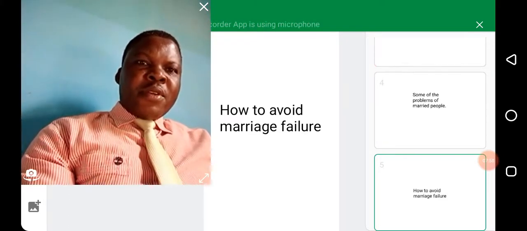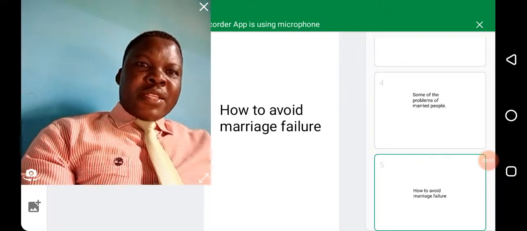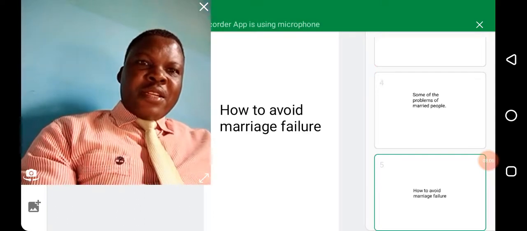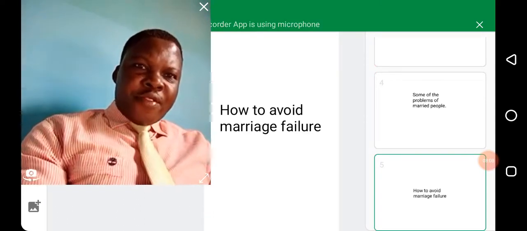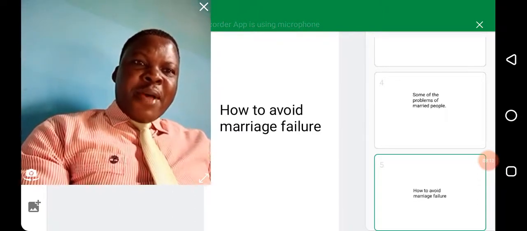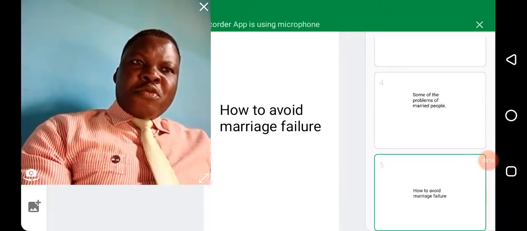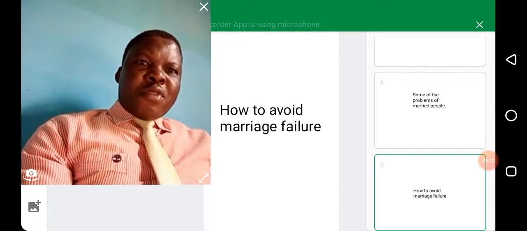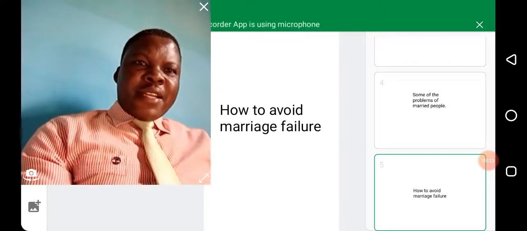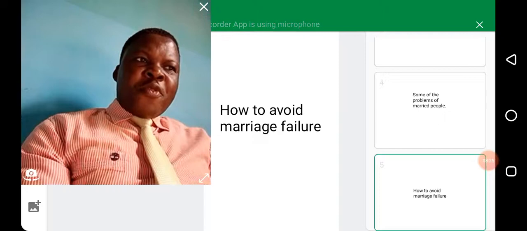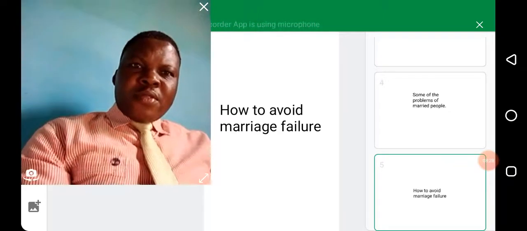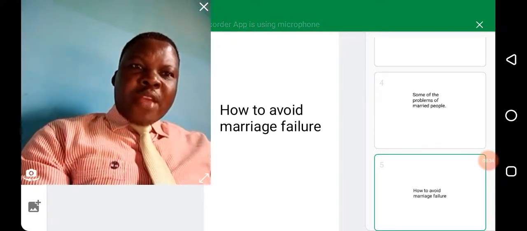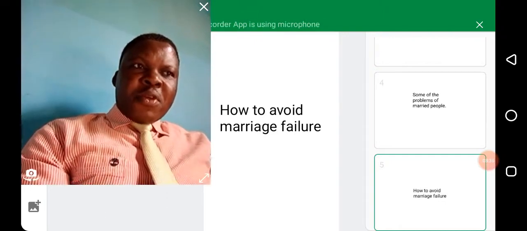Number one, the husband and the wife should try to understand each other. Yes, it is very important you understand each other and you learn how to forgive. Even sometimes if the man is right, he may choose to agree that he is wrong just to allow peace to reign. It's a matter of understanding. Number two, they should keep few friends who do not gossip. You don't need to keep so many unnecessary friends that will go around gossiping about you or your wife. So you keep few friends who will not gossip.